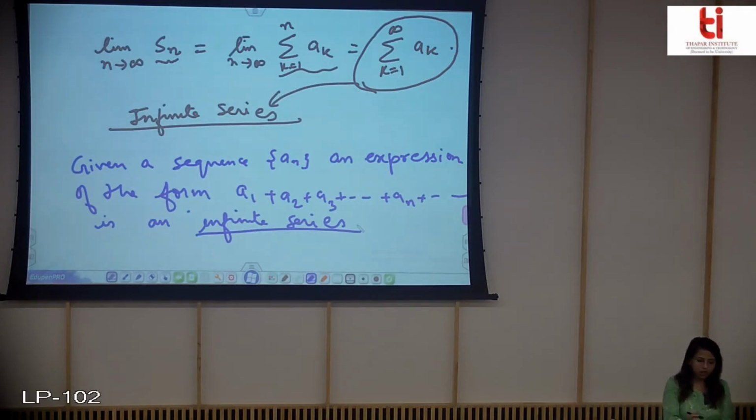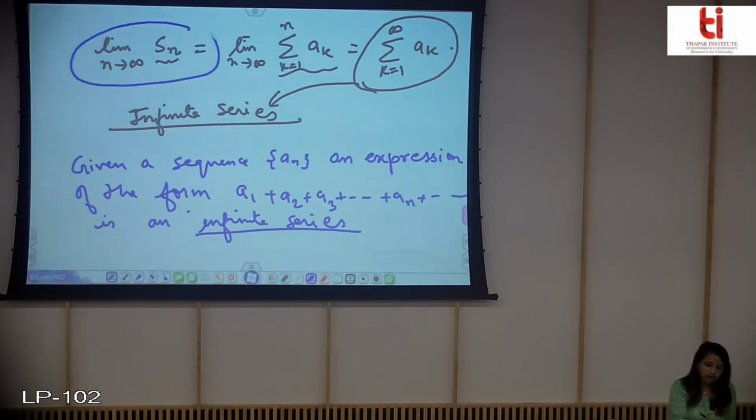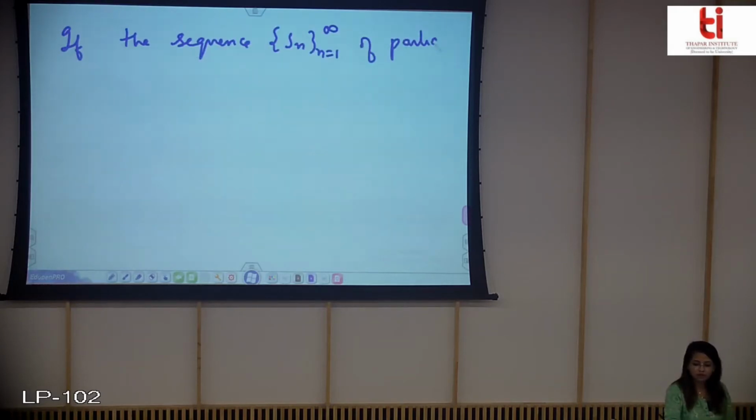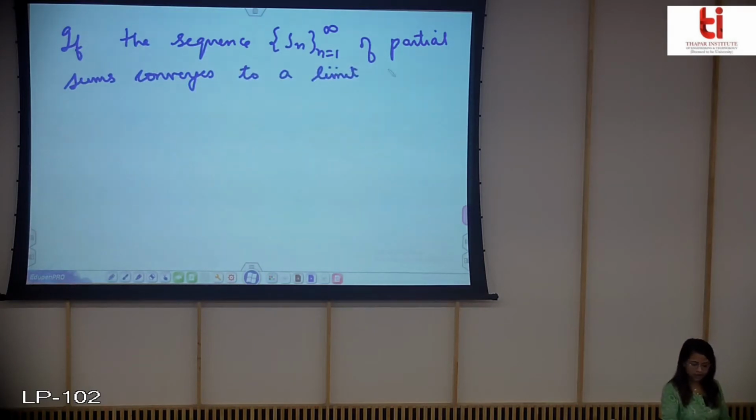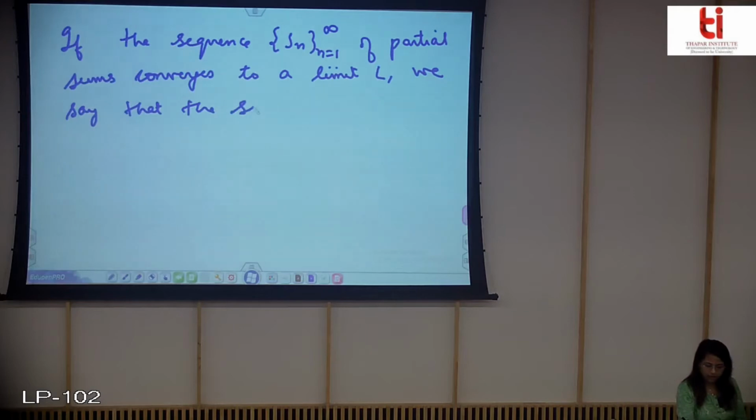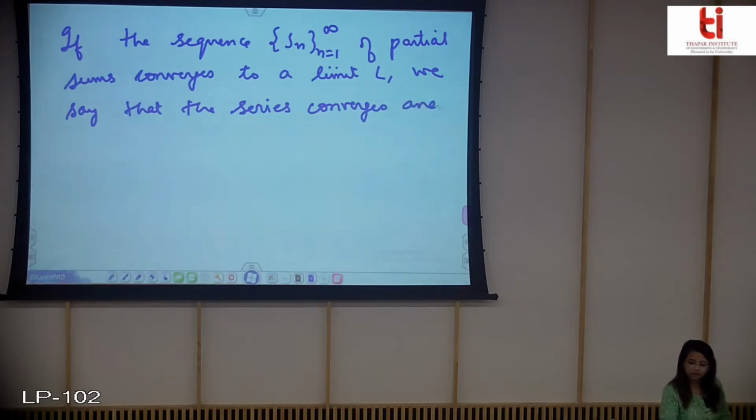Now just look at this, that if this limit comes to be some finite value L, then we can say that the series is also converging towards the value L. So I'll write it down, that if the sequence of partial sums converges to a limit L, we say that the series also converges and its sum is L.